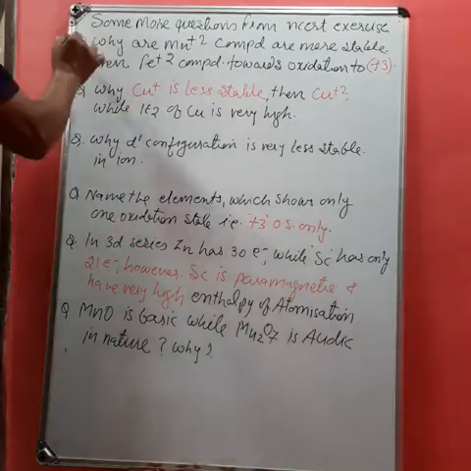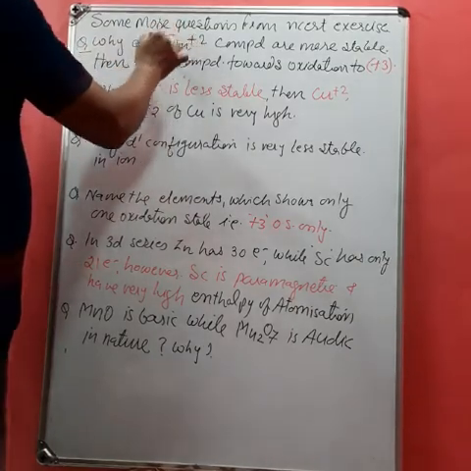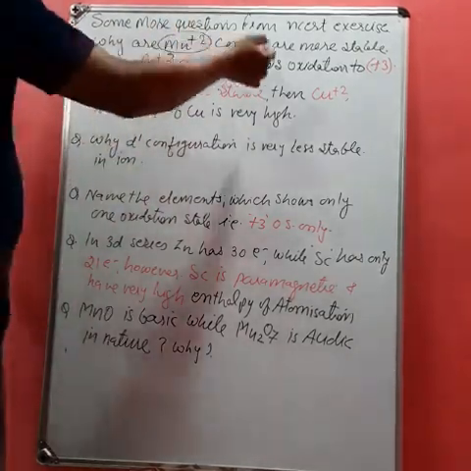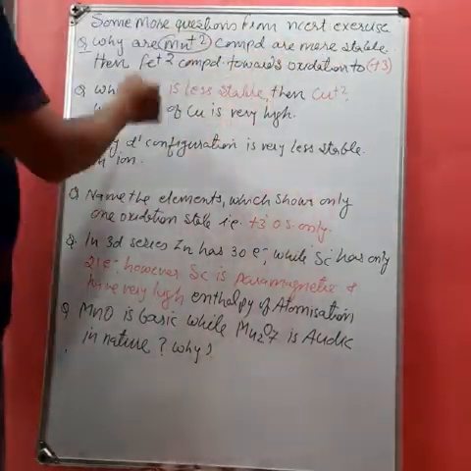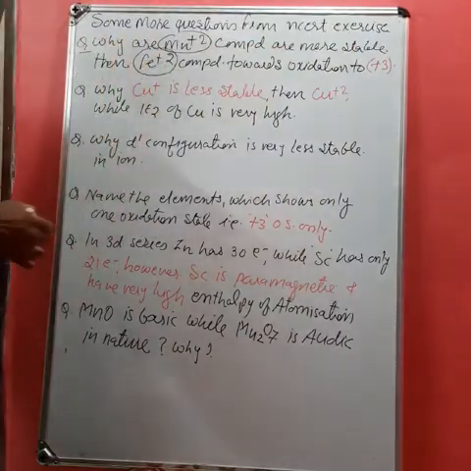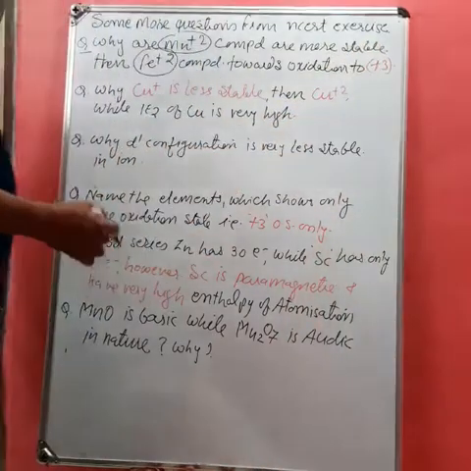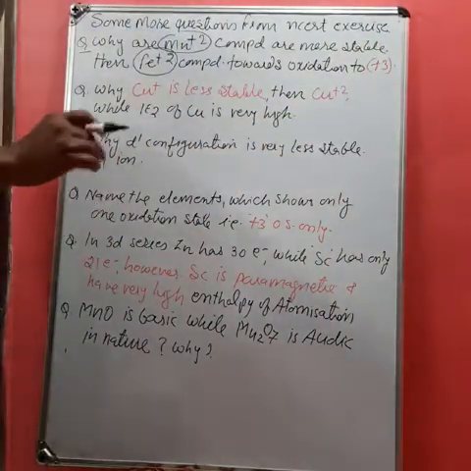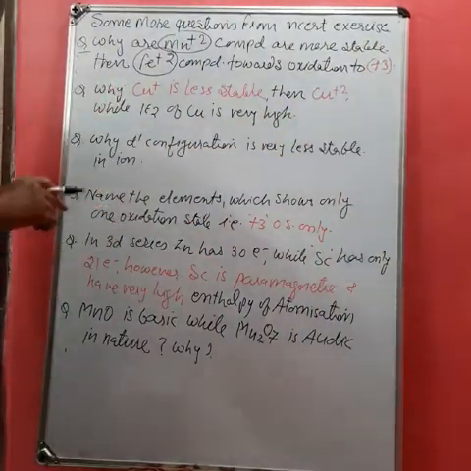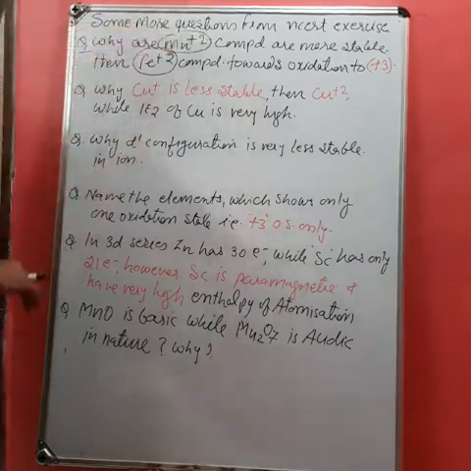Like here, question number one. Why are Mn+2 compounds more stable than Fe+2 compounds towards oxidation to their +3 form? Student, first we should know the configuration of the given ions.